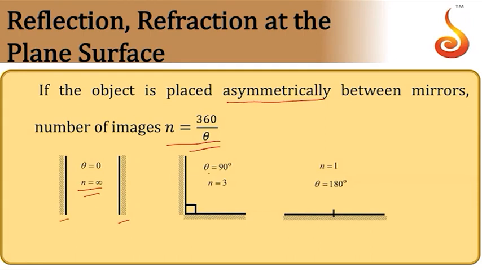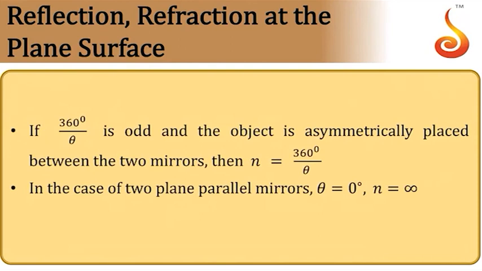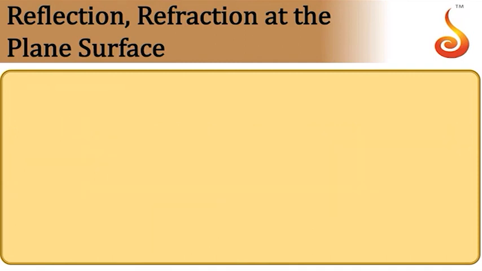Then if the angle theta is 90 degrees, the number of images formed will be 3. So if it is 90, 360 by 90 will be 4. 4 is even, so we have to subtract 1, it should be 3. If theta is equal to 180 degrees, that means the two mirrors are along the same line, then n is equal to 1. It will form a single image only. So if 360 by theta is odd and the object is asymmetrically placed between the two mirrors, then n is equal to 360 by theta. In the case of two parallel mirrors, theta is equal to 0 and n is equal to infinity, just like what we have seen.